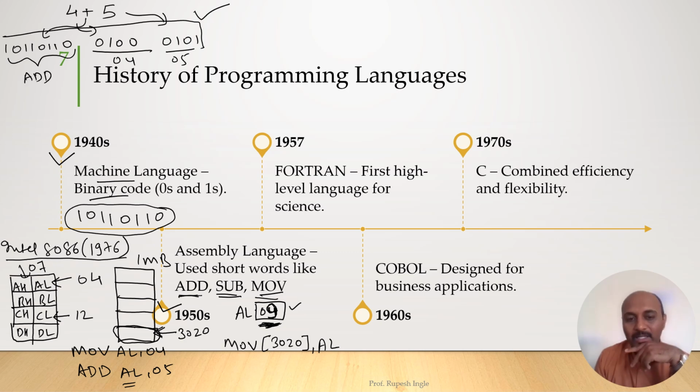So the 9 value which is there in the AL register will get stored into the 3020 memory location. So here we will get 09. So this is how the coding was done in assembly code.